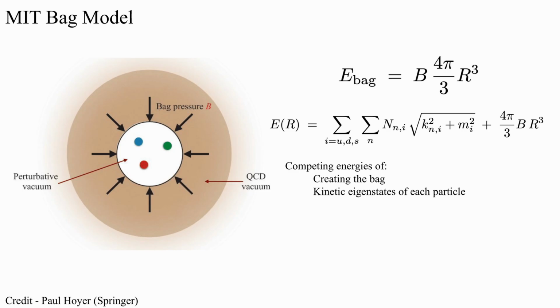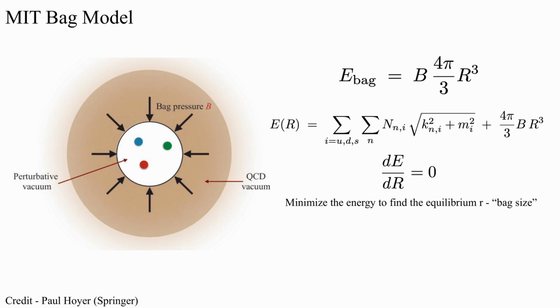The second force pushing outwards comes from the kinetic energy of all the quarks inside the bag. We can find the total kinetic energy by summing over all the quark flavors and all their spins inside the bag. The quark eigenstates are defined using these k and m values. k is inversely proportional to the radius and comes from the spherical Bessel functions, while m is simply the mass that comes from the flavor of the quark itself.